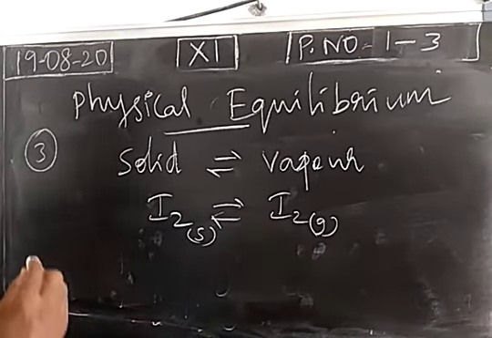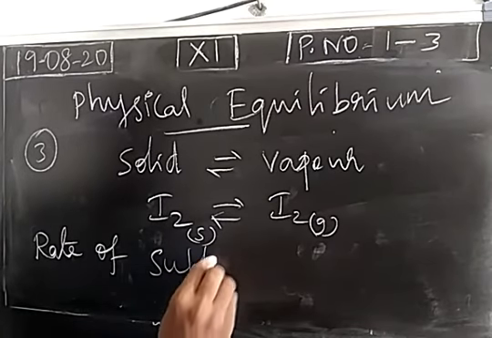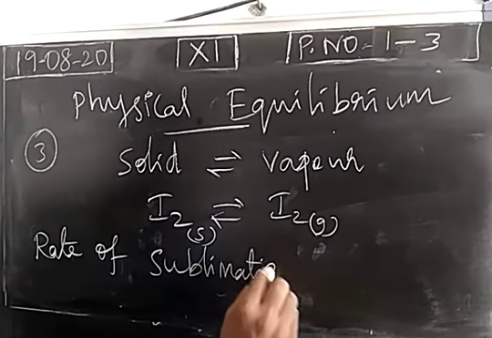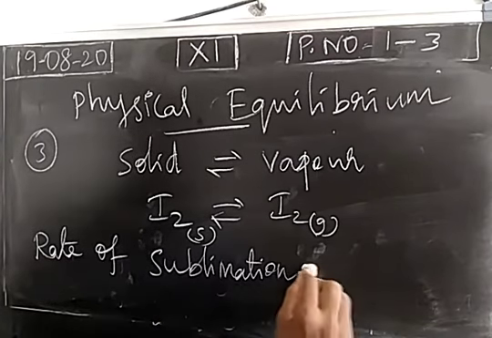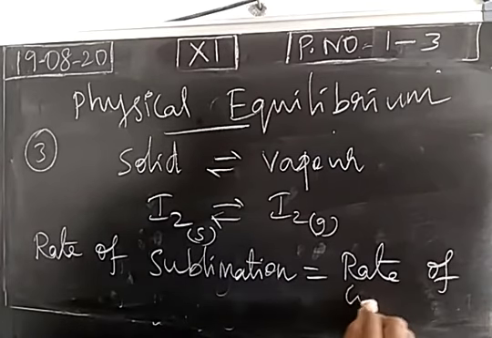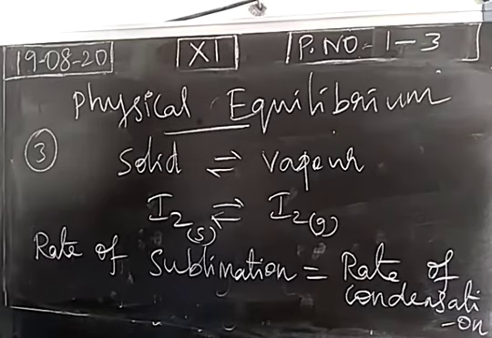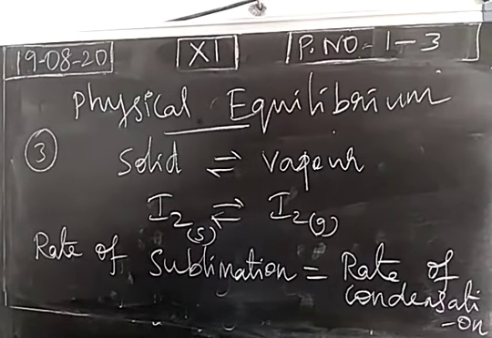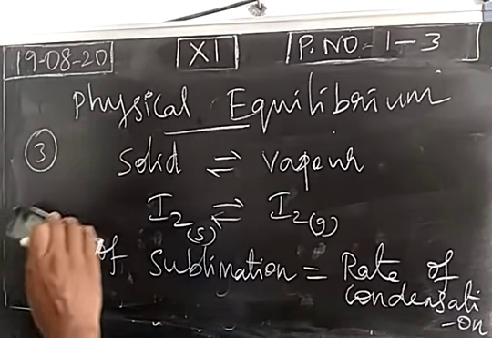Right? So here, rate of sublimation, the forward process, is sublimation, conversion of solid into gas directly. Reverse process, condensation. So rate of forward and the reverse process will be equal. So this is the third type of physical equilibrium.